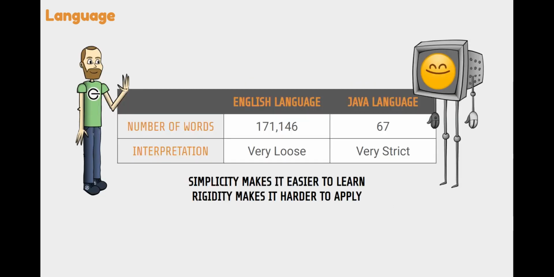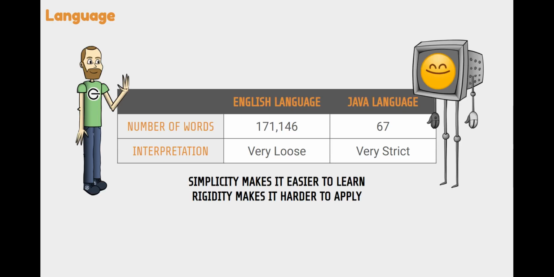So, just to give you some comparison, the English language has 171,146 words, while the Java programming language only has 67 unique keywords. So, there are a lot fewer words that you need to learn when you're learning Java. That simplicity is going to make it easier to learn.